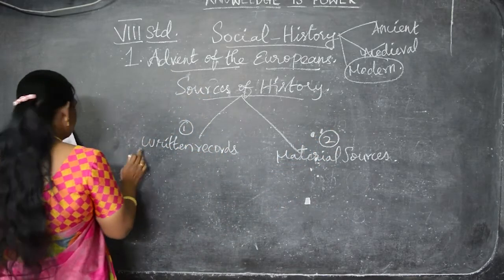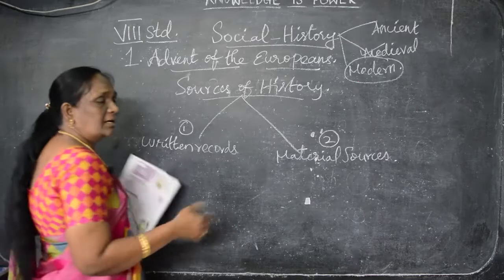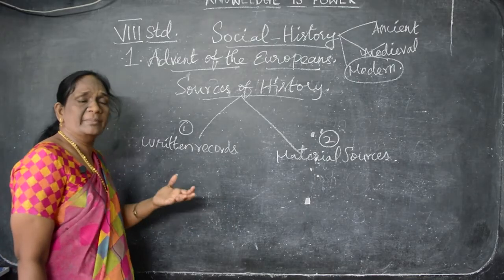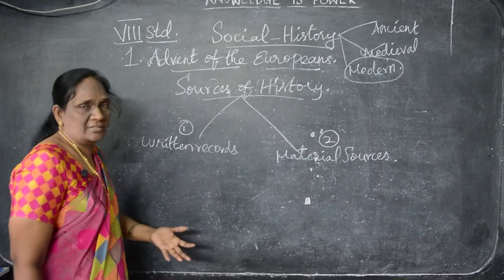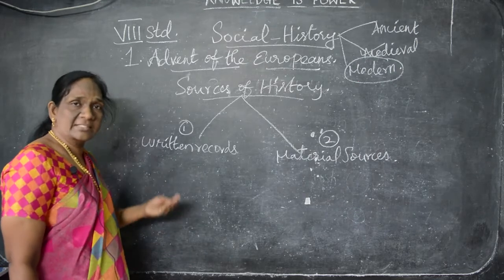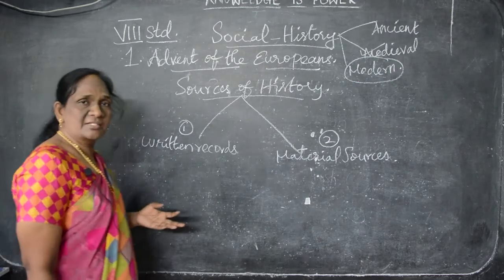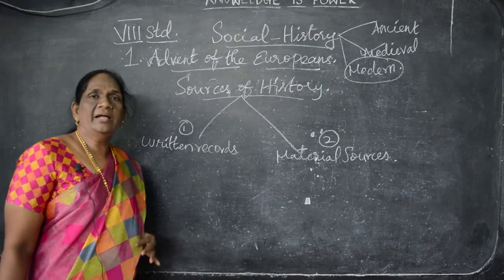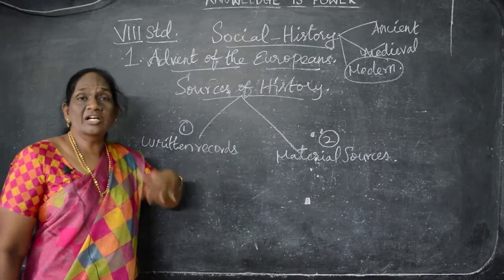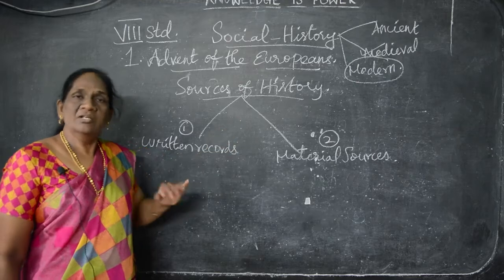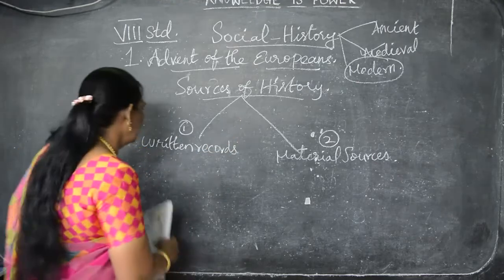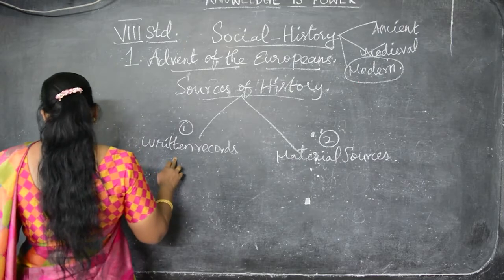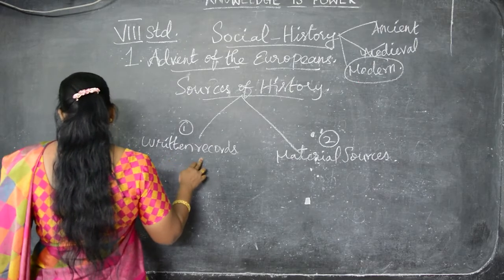Many printing presses were started in India. So, from the printing press, many books, magazines, journals were printed and distributed, circulated to all the people. So, from these records we know about the Europeans. They are called written records.